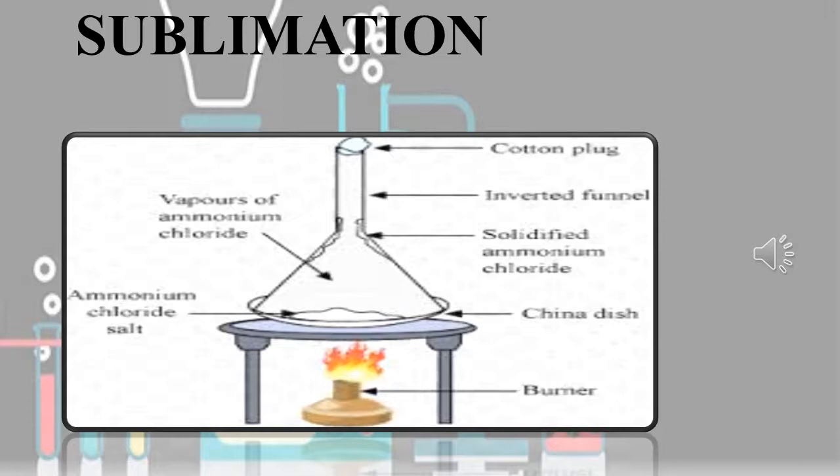Let us see an experiment on how to separate impurities and useful materials. Now we are going to take a powdered mixture of ammonium chloride and sand in a china dish.